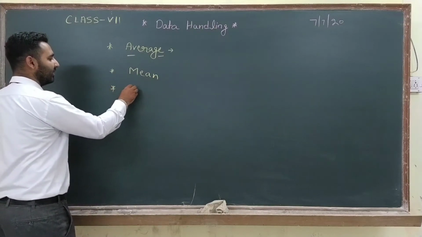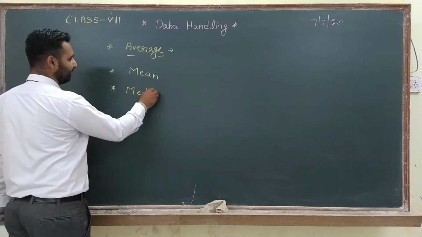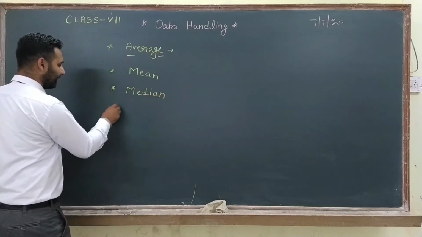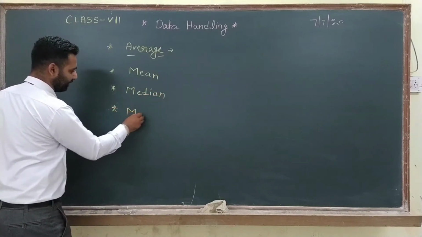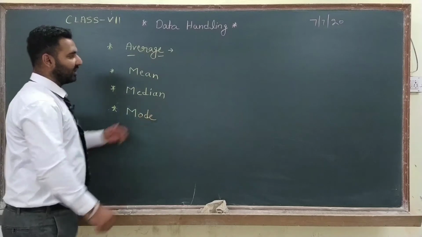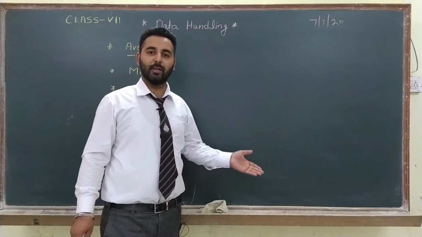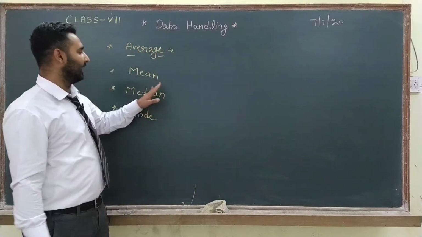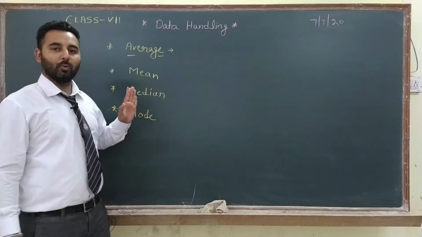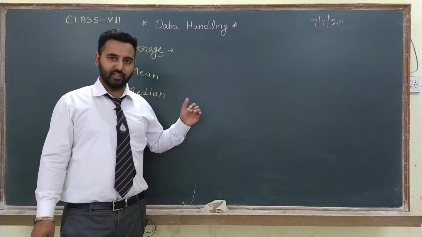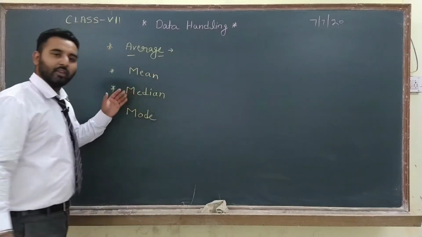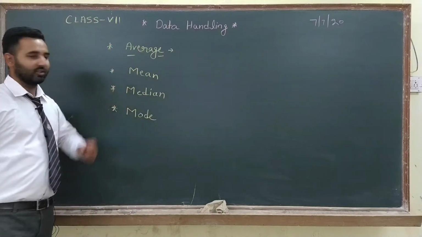Second is median, and third is mode. Now we will study all of these one by one. We have different methods to find out mean, median or mode. Fine. So one by one we will discuss each one of it. We will start with mean first.